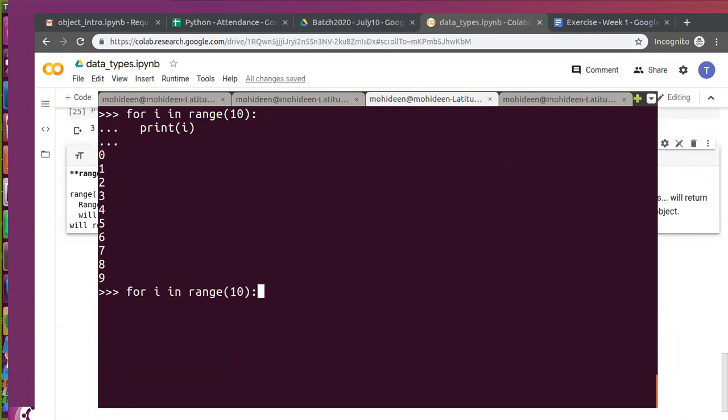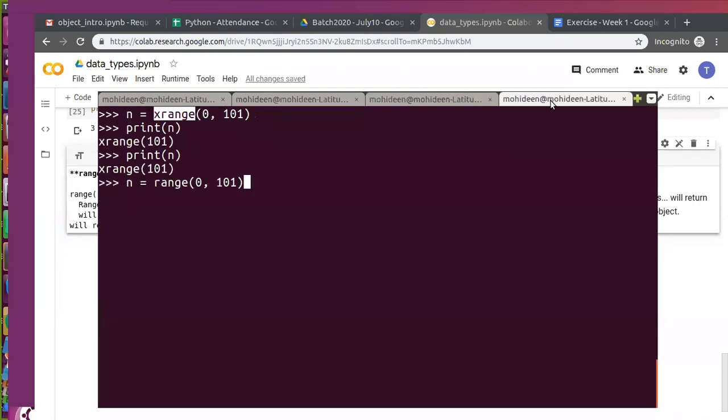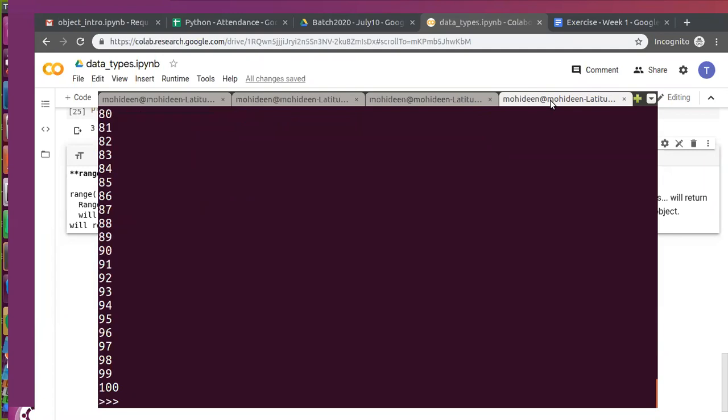Range in Python 3 is just a reference. It doesn't produce a list. In Python 3, we can use both. But if you want to use something like that, xrange is better to use in Python 2.